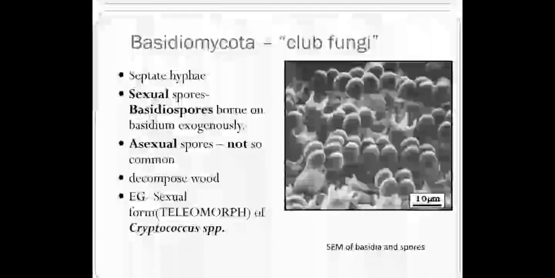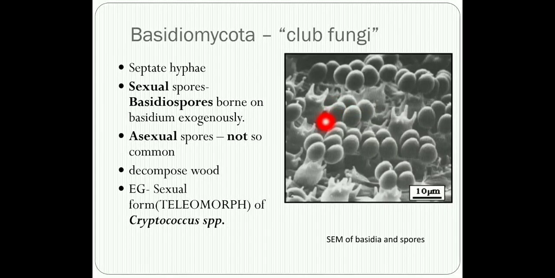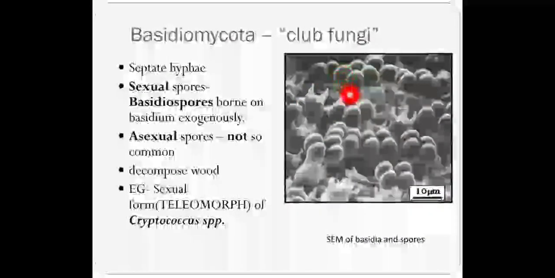Now the next class of fungi is called the Basidiomycota. The Basidiomycota are also called the club fungi. Again, like the Ascomycetes, they have septate hyphae, but what is different here is the sexual spores. Now if you look at this diagram, just focus on this particular area.